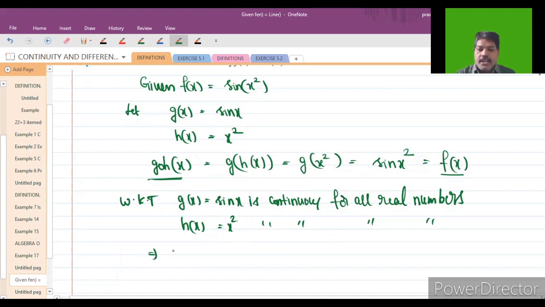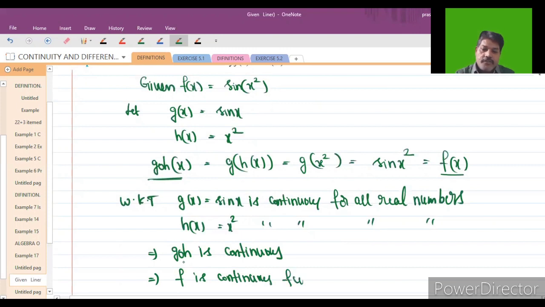That implies what, students? g circle h is continuous. What is g circle h? g circle h is nothing but f only. So that is nothing but f is a continuous function.